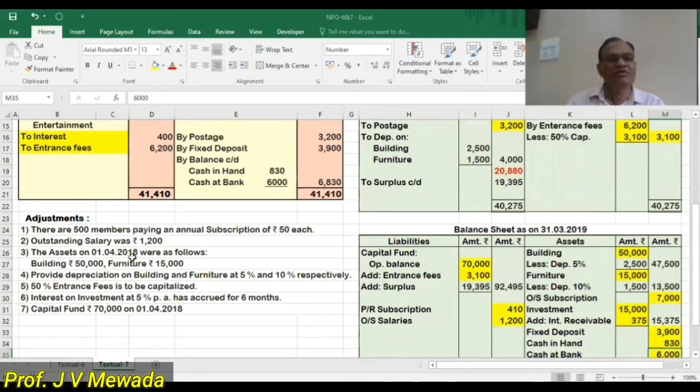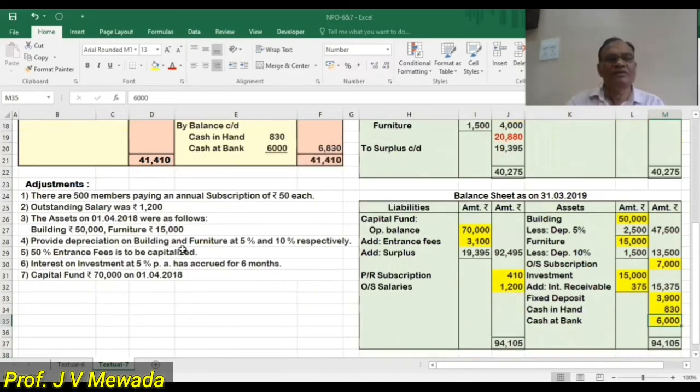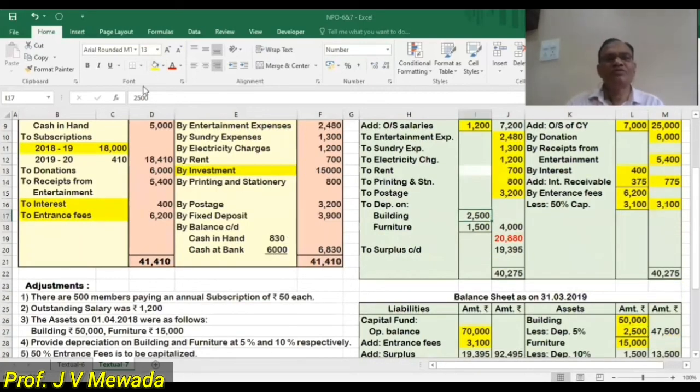Assets on 1st April 2018 that we have transferred. Provide depreciation to building and furniture at 5 and 10%. So now let us charge depreciation to the building at 5%. So 50,000, 5% is 2,500. So that is the one effect. And second effect is depreciation on building 2,500.